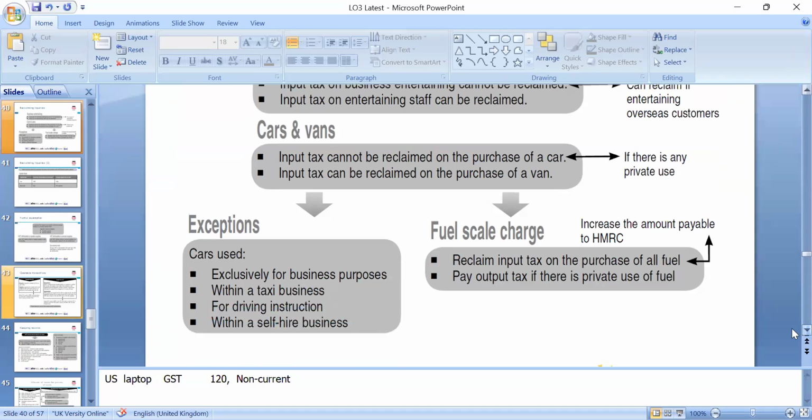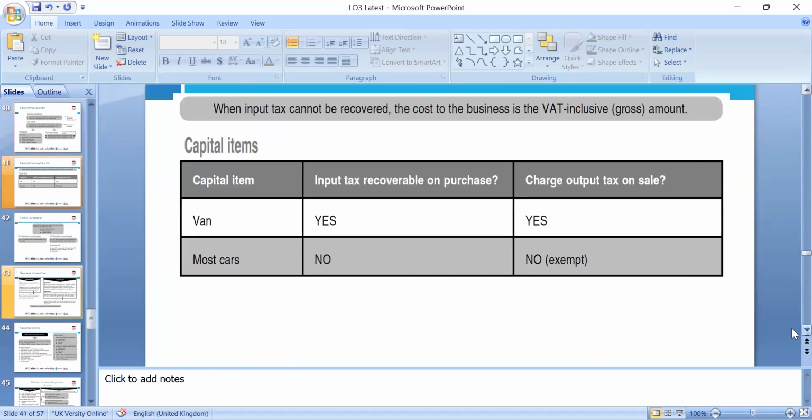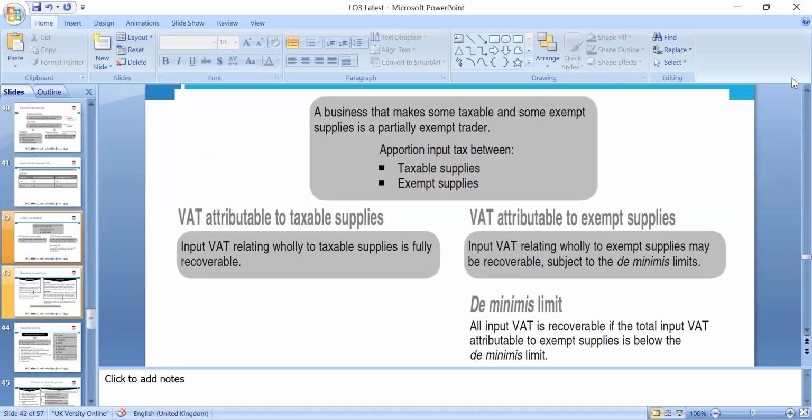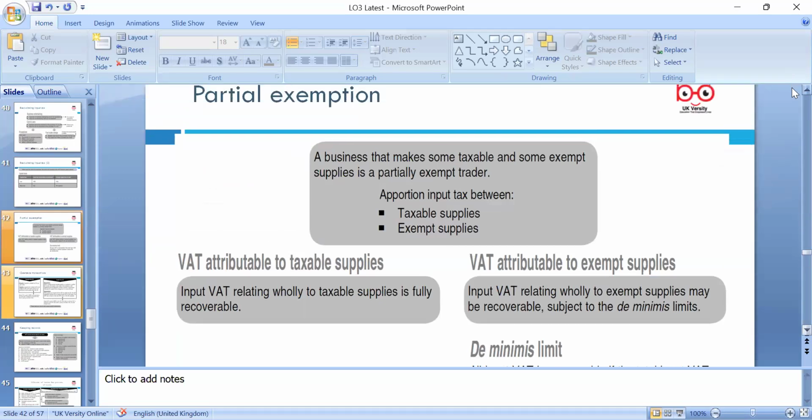Exclusively for business purposes, such as taxi business, driving instruction, and self-hire, you can reclaim input tax on the purchase, and on all the fuel, and pay output tax if there is private use of the fuel. So when is input tax recovery on the purchase allowed? Yes for most, cars no, and charge output tax on the sale, yes, no, exempt. These are different attributes that are quite crucial to understand.